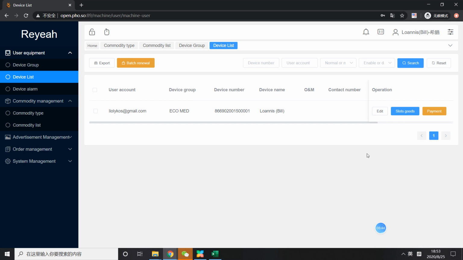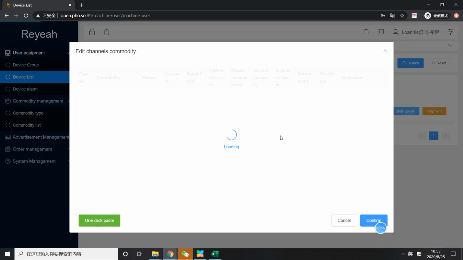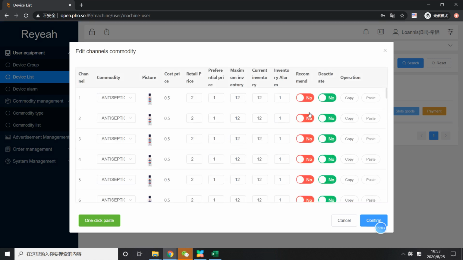But where to do the settings? You can choose here slots goods. It's about the slot setting. You can directly click here, and then you can check the information.